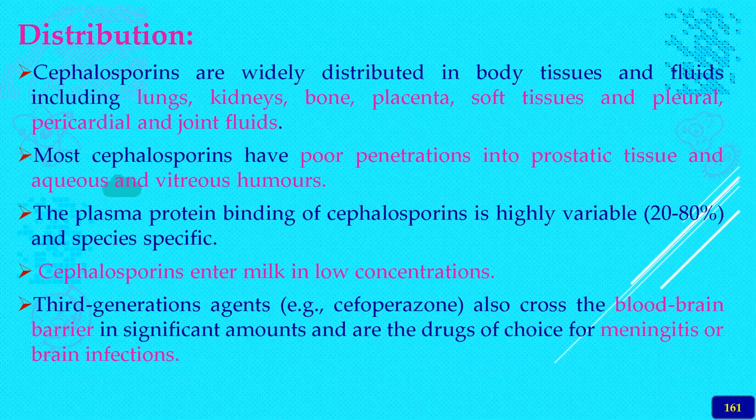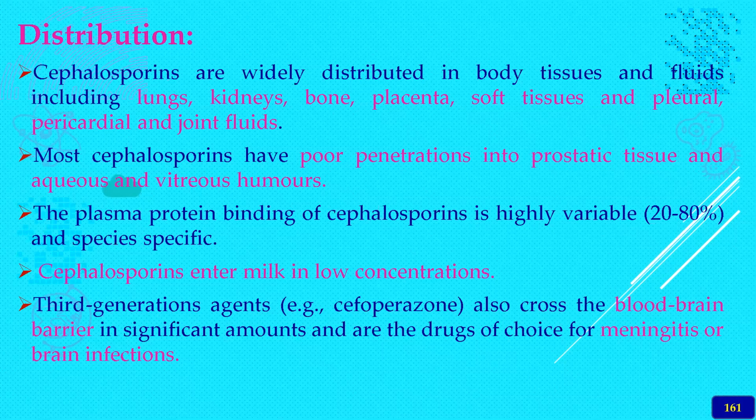The plasma protein binding of cephalosporins is highly variable among different compounds; ceftriaxone has the highest plasma protein binding capacity. Cephalosporins enter milk in low concentration. That's why the milk withdrawal is less, even though these are top class antibiotics. Third generation agents like cefoperazone and ceftriaxone cross the blood-brain barrier in significant amounts and are the drug of choice for meningeal or brain infections.